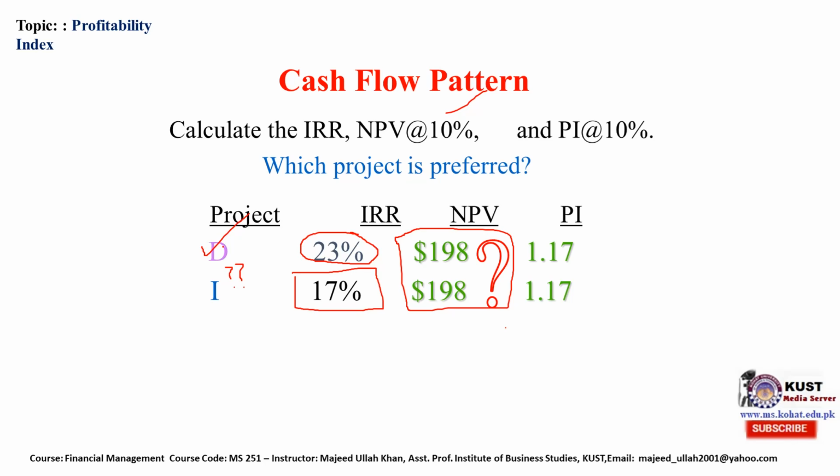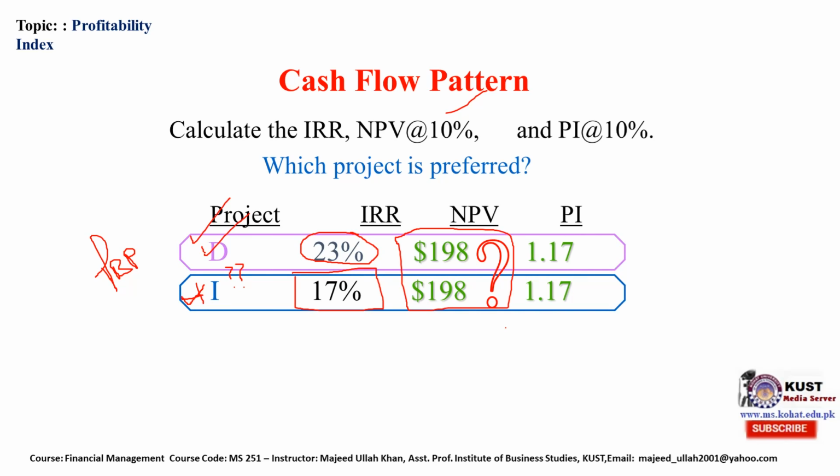But if we consider the payback period, which is ignored here in this case, we will again accept this D project because it will give us an earlier or shorter payback period than the second increasing or I project. Moving further,